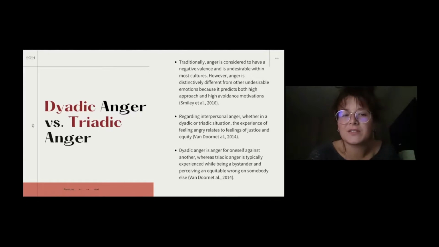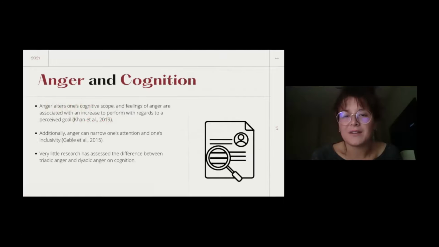And we wanted to look specifically at triadic versus dyadic anger and what that did to cognitive functions. Dyadic anger is when you're angry because something has happened directly to you, and triadic anger is when you're angry on the behalf of someone else. So we wanted to look at the effects of anger and cognition, but specifically between the triadic and dyadic anger.